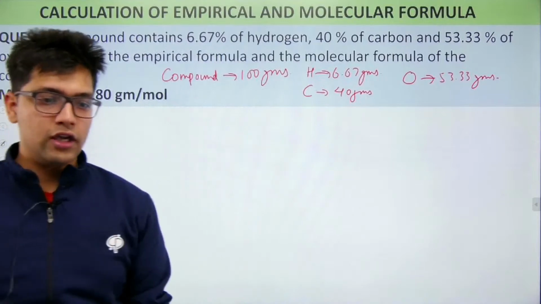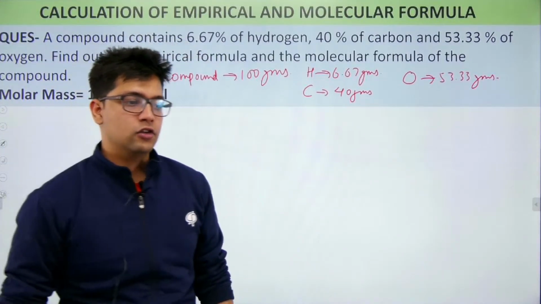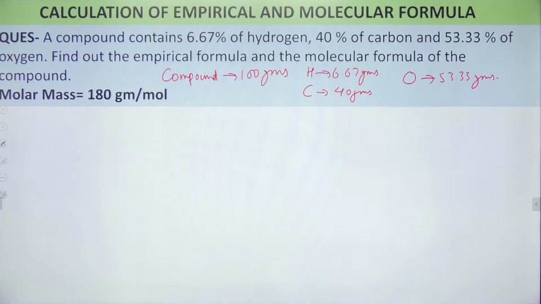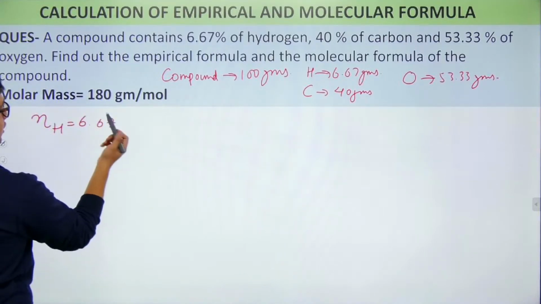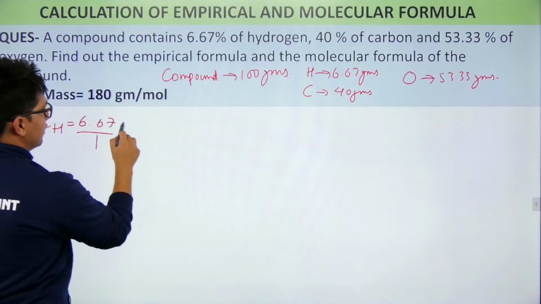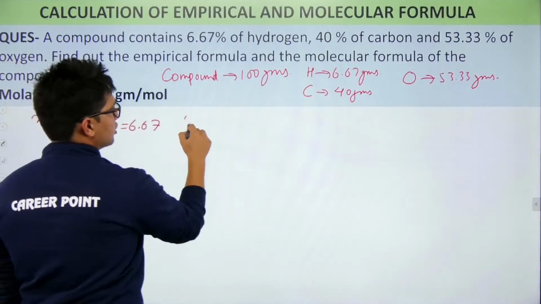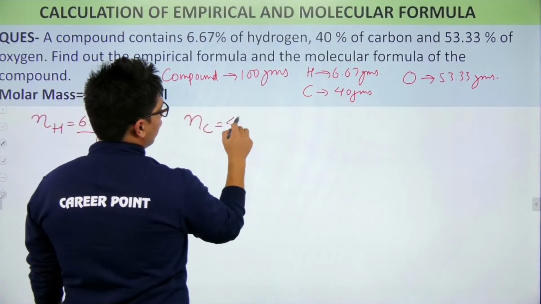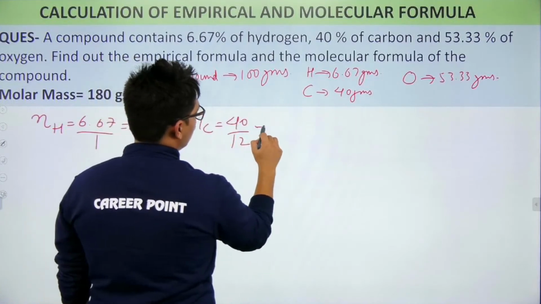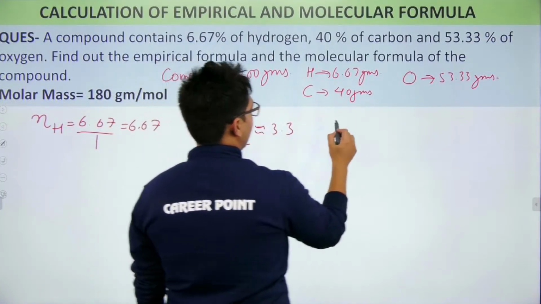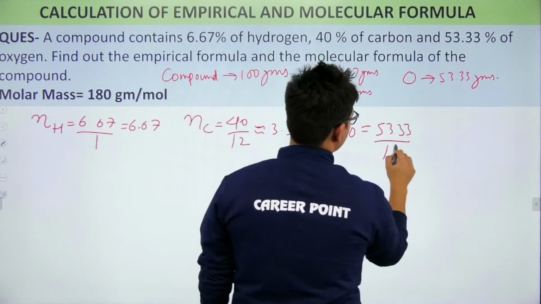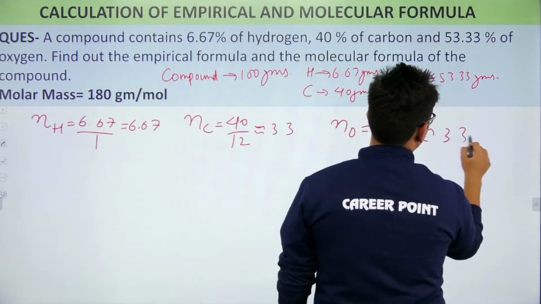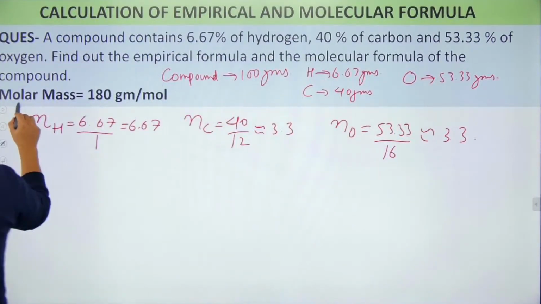Now this is okay. Empirical formula Anushri has given. So let's see if that is correct or not. Now what is the first step? First step is calculate the moles. That is moles of hydrogen. They are coming out as 6.67 divided by 1. That is same, 6.67. Then moles of carbon we are having 40 divided by 12. So this value will be close to 3.3. And then moles of oxygen, it is 53.33 divided by 16. Again this is close to 3.3. Yes, this is step number 1.